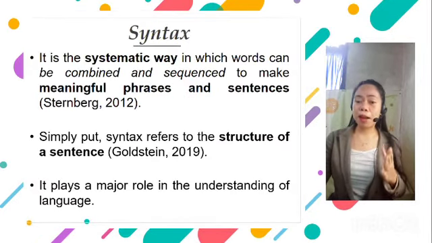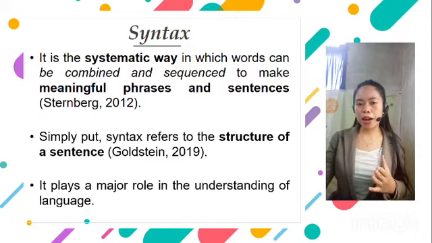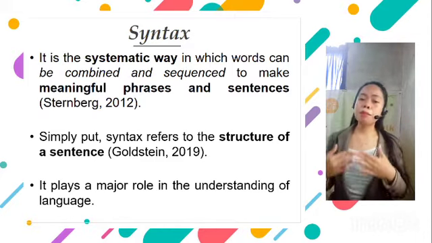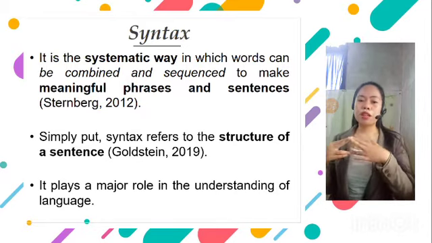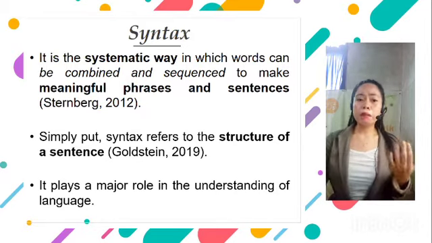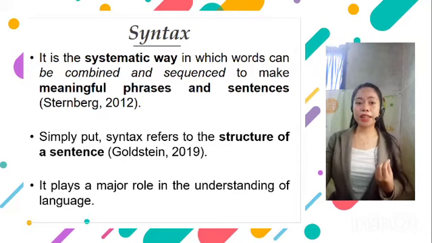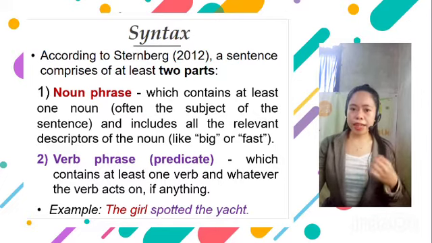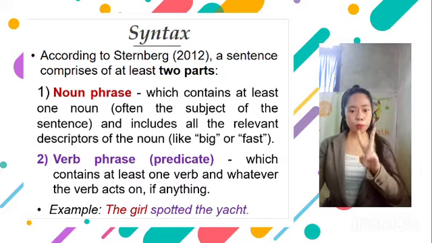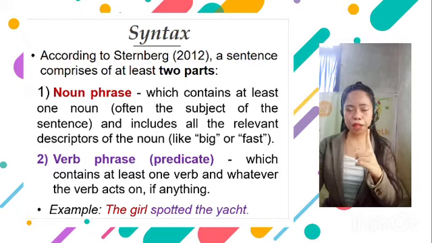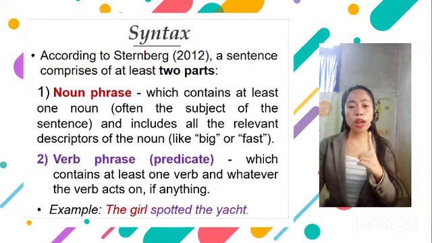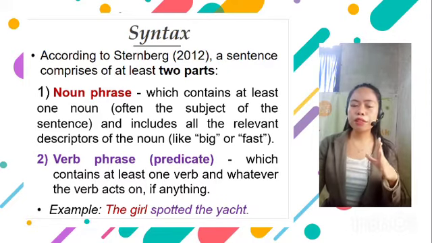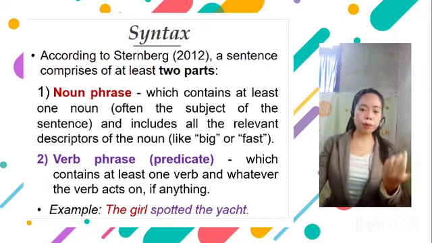Syntax is the systematic way in which words can be combined and sequenced to make meaningful phrases and sentences. Simply put, syntax refers to the structure of a sentence. It plays a major role in understanding language. According to Sternberg 2012, a sentence comprises at least two parts. First is the noun phrase, which contains at least one noun, often the subject of the sentence, and includes all the relevant descriptors of the noun, like big or fast.